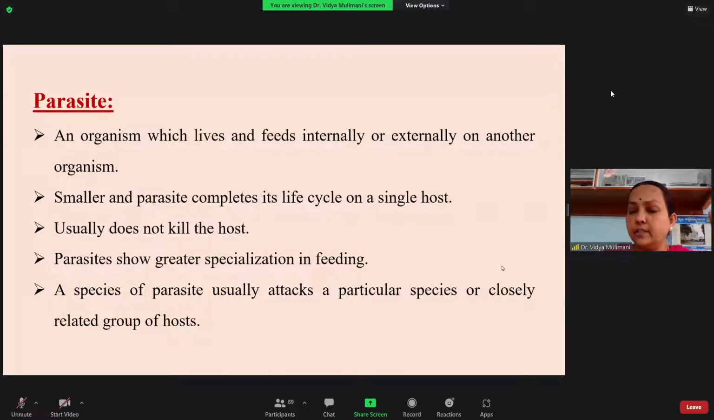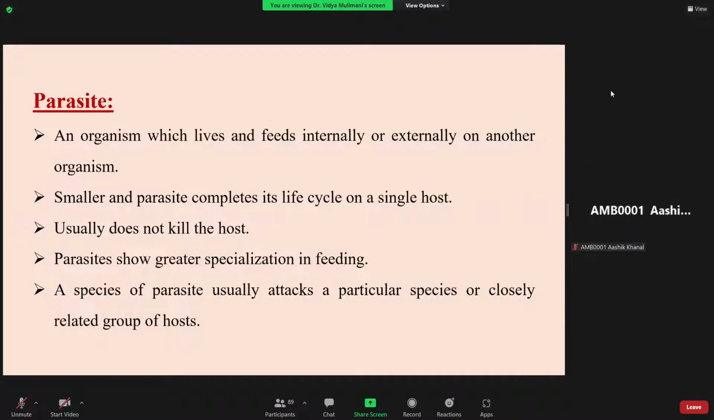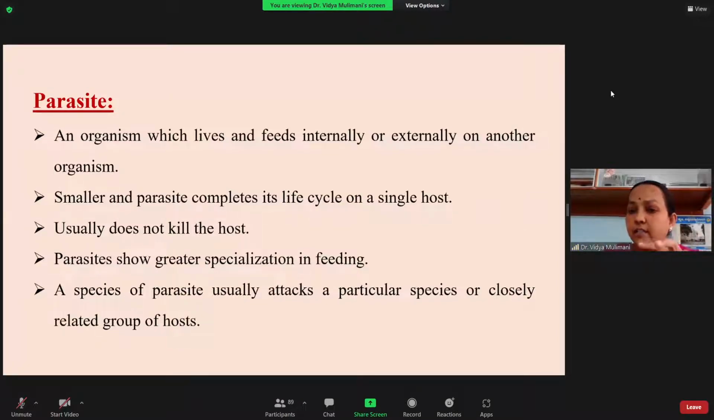That is the definition of the parasite. So what you write as the definition for the parasite is that a parasite is any organism which feeds and lives either externally or internally on another organism. And it completes all its life stages on a single host, and it does not kill the host when it is feeding, usually. And you can see they have the greater specialization in feeding. So this is the definition of the parasite.